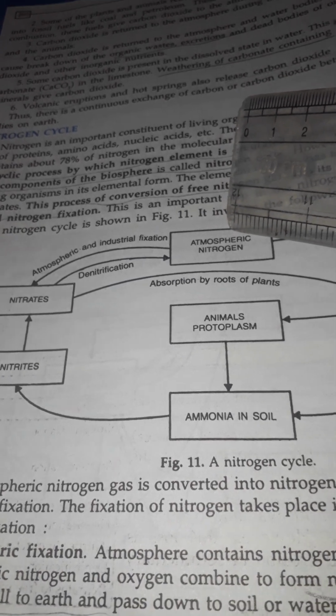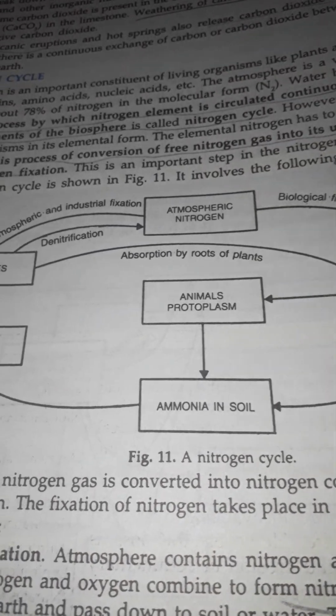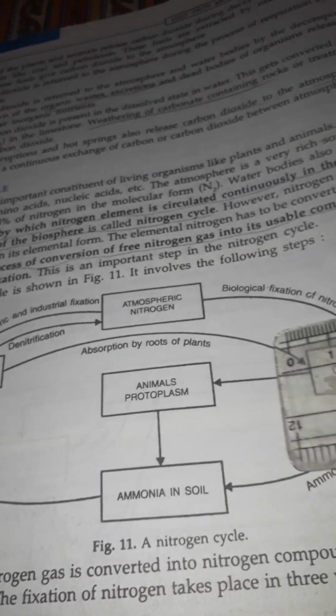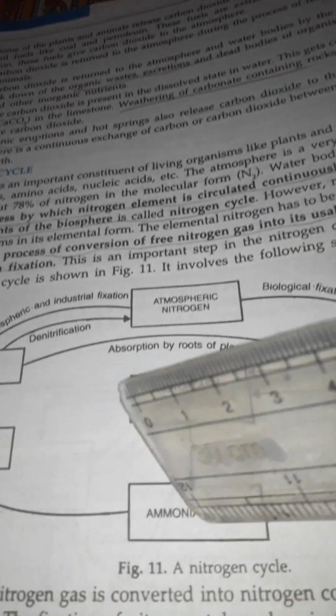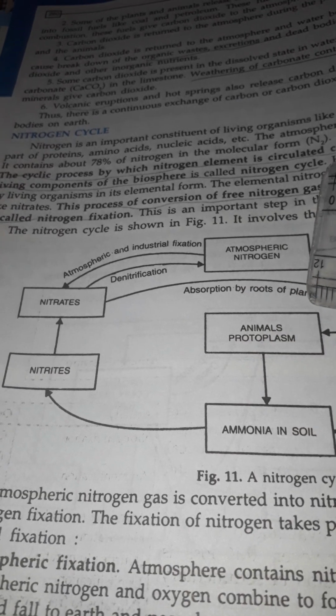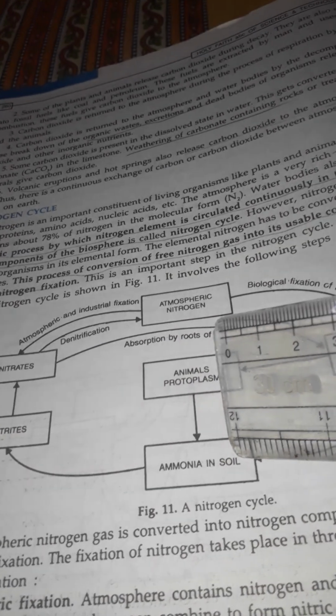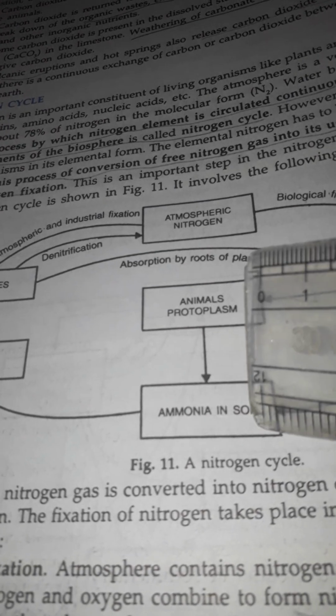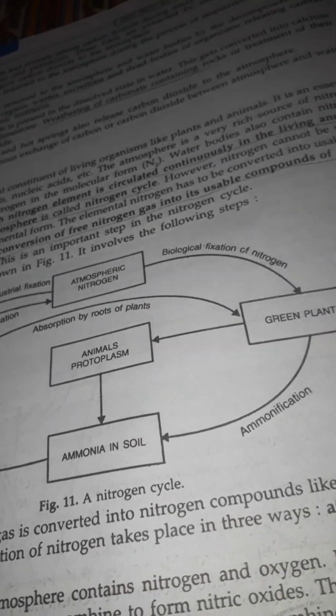Okay, next, industrial fixation. In industrial fixation, nitrogen is converted into usable compounds such as ammonia in soil, urea, etc.